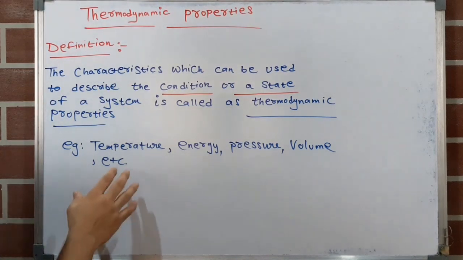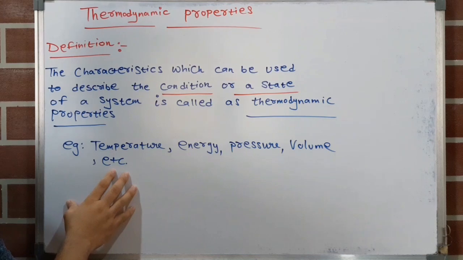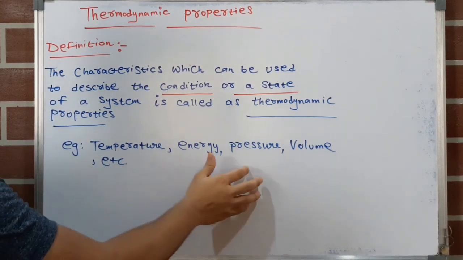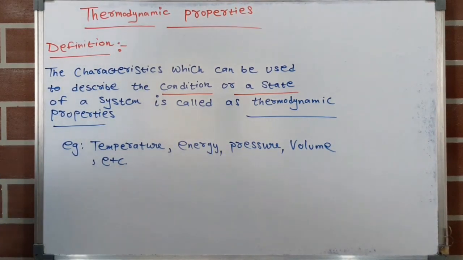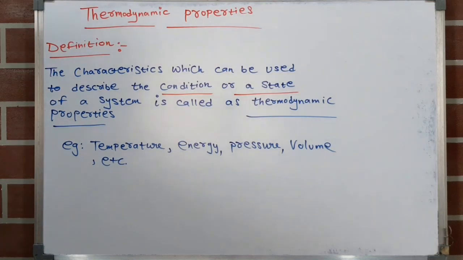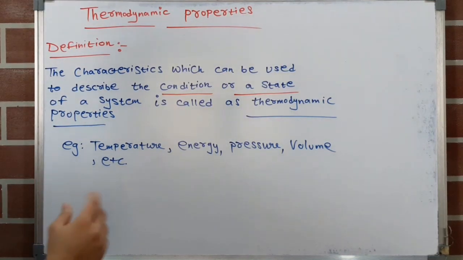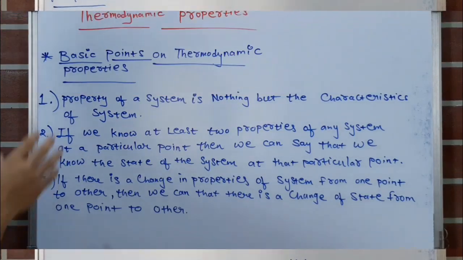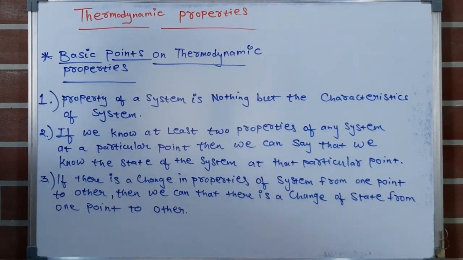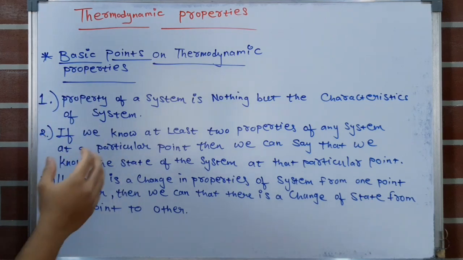These are examples of thermodynamic properties: temperature, energy, pressure, volume, etc. Now we will see some basic points on thermodynamic properties. These points are very important, so note them down and you can also write them in your examination. These are the basic points on thermodynamic properties.